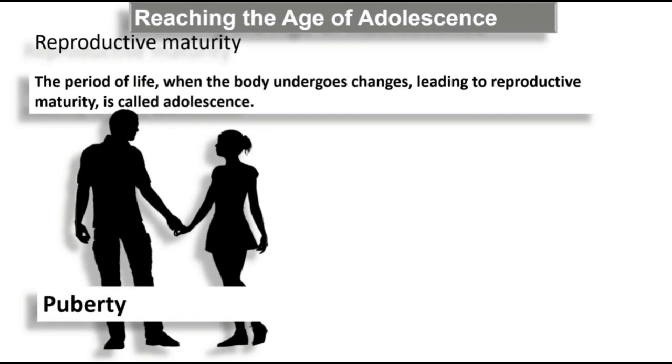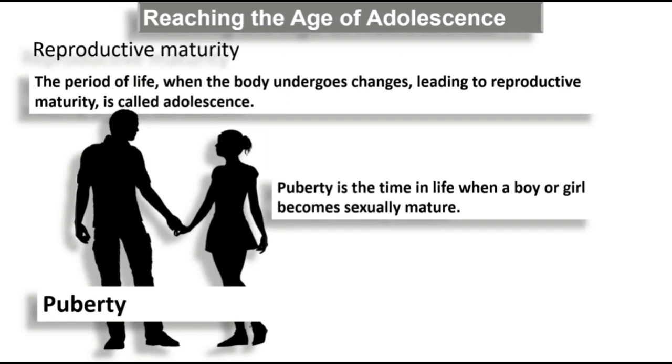And what is puberty? Puberty is the time of life when the boy or girl becomes sexually mature. Now, what is sexually mature? It is the time when the girl will be able to produce egg and the boy will be able to produce sperm.